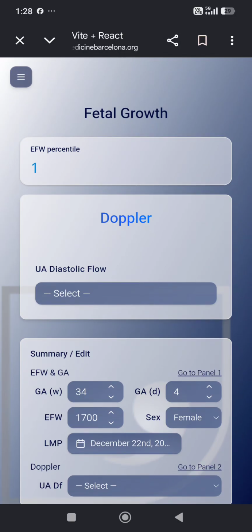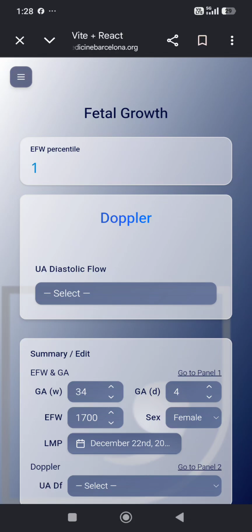If it is less than 3 percentile, this is fetal growth restriction. If the EFW percentile is 3 to 10 percentile with pathological Doppler or pathological change of MCA or umbilical artery PI or cerebroplacental ratio, this will also be fetal growth restriction.